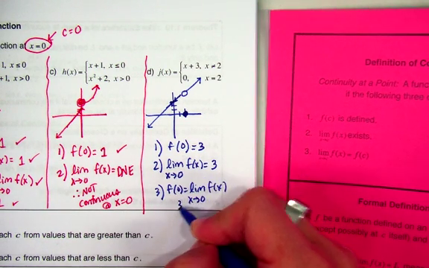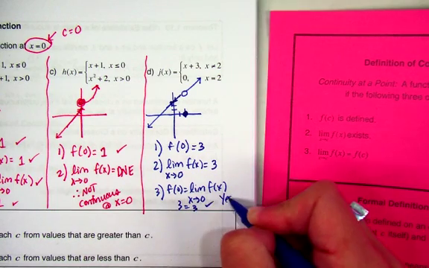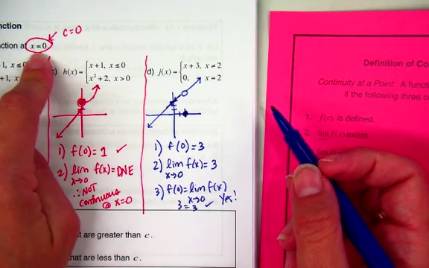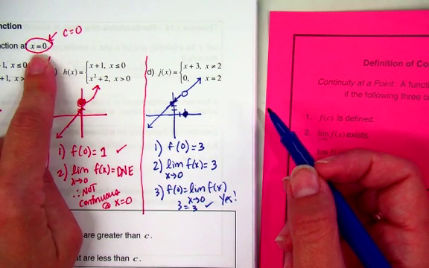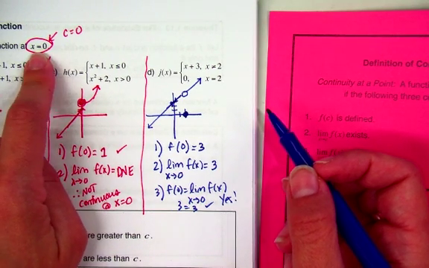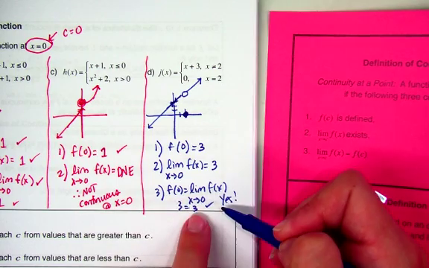You only use the equation with the one that they gave you. Since they only wanted to ask you about it at x equals 0, those were the directions, that's the only one I'm looking at. So I would say, yes, it is continuous at x equals 0.